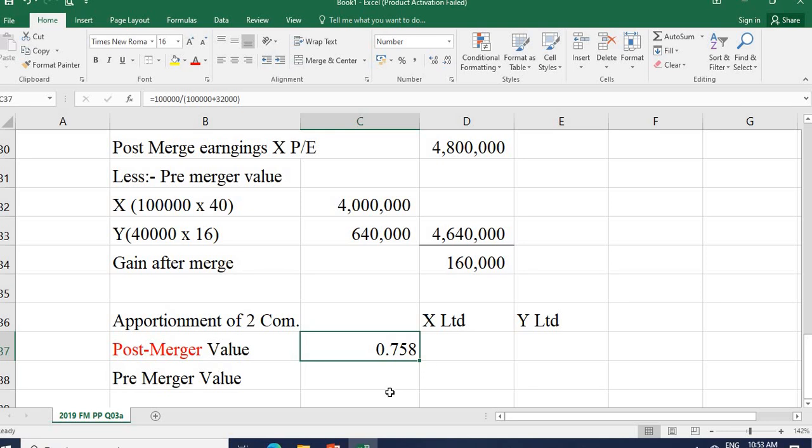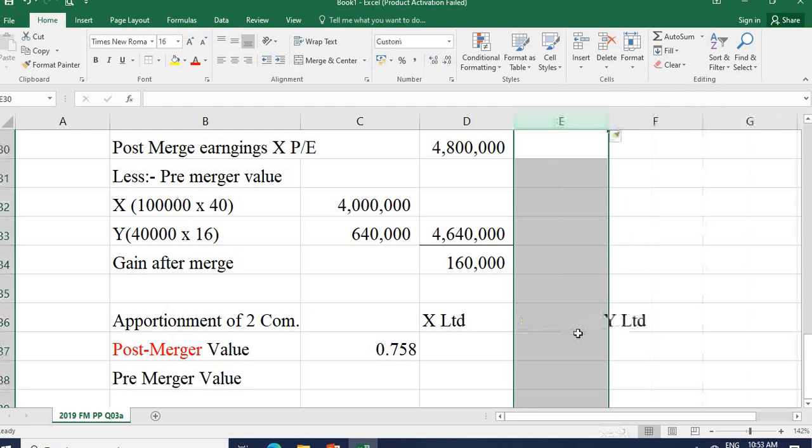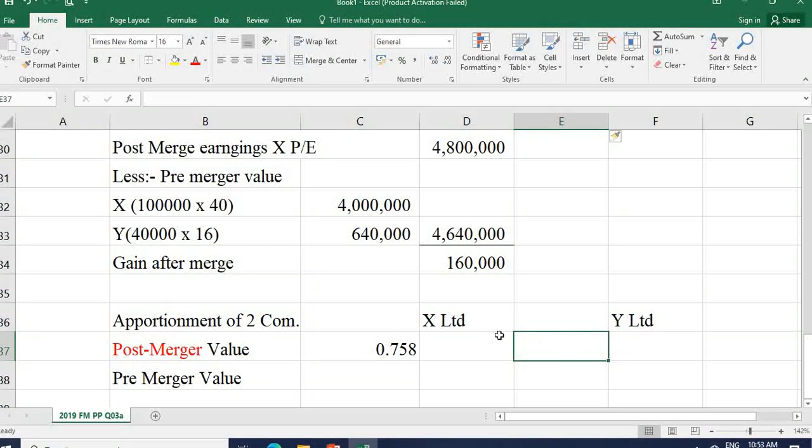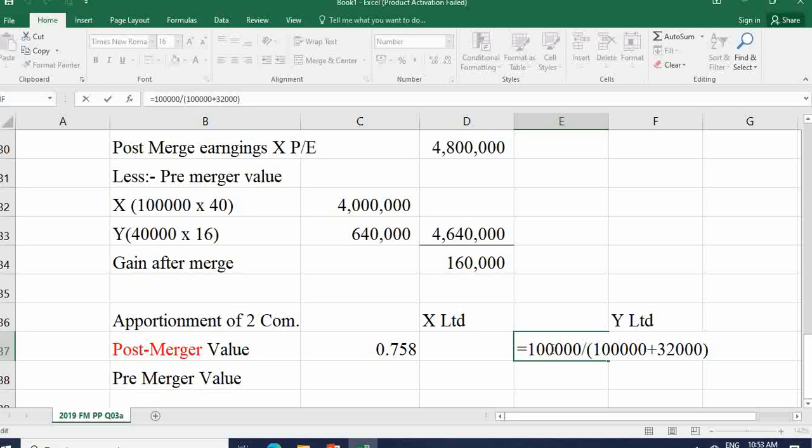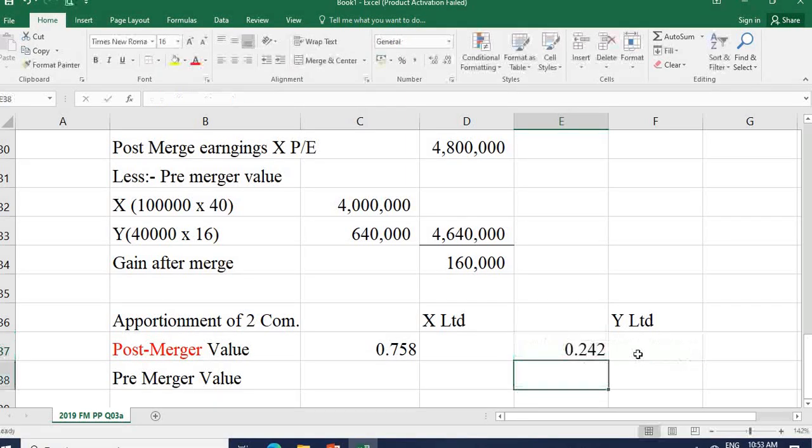For the Y company also, here you have to put 32,000 upon altogether 132,000 shares.